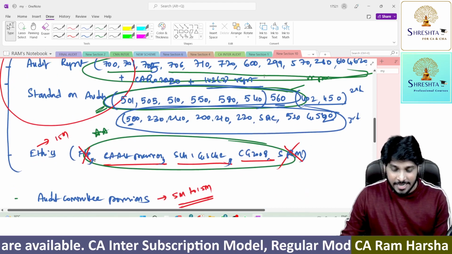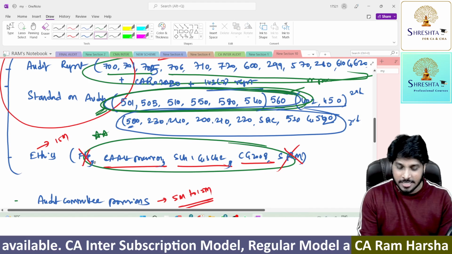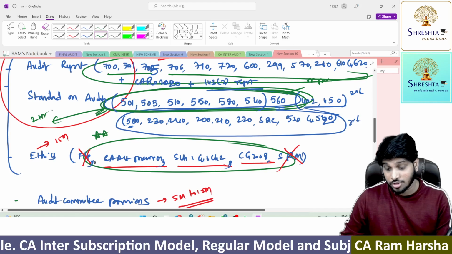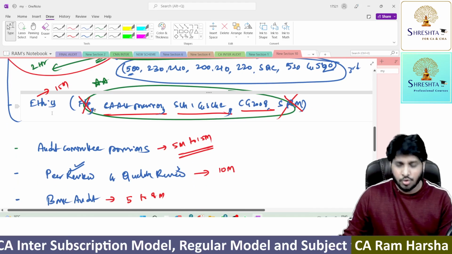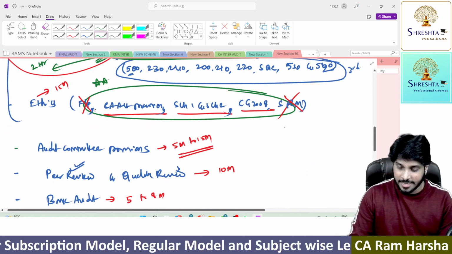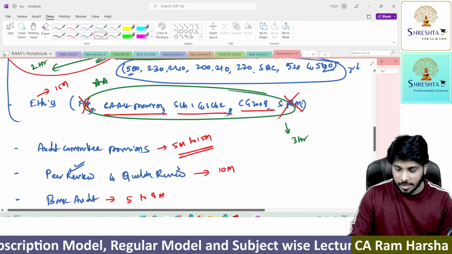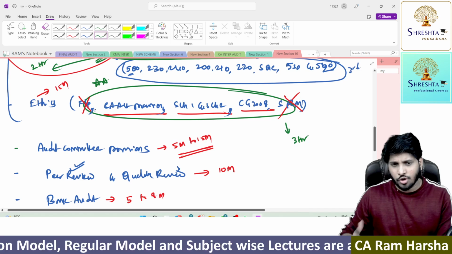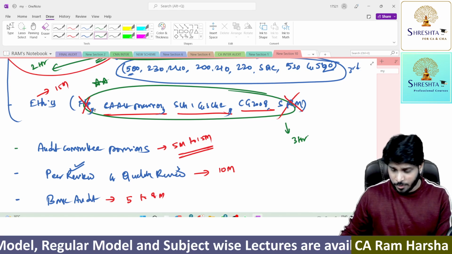Then standards. I told you, the first category is standards. These will take 2 hours max to read thoroughly. So until now, 2 plus 4 is 6, plus 1 is 7. Ethics will take 3 hours of time. Don't make yourself too hurried. Don't be too fast.